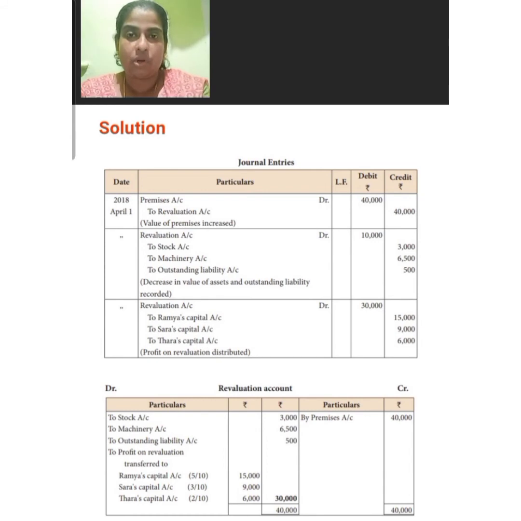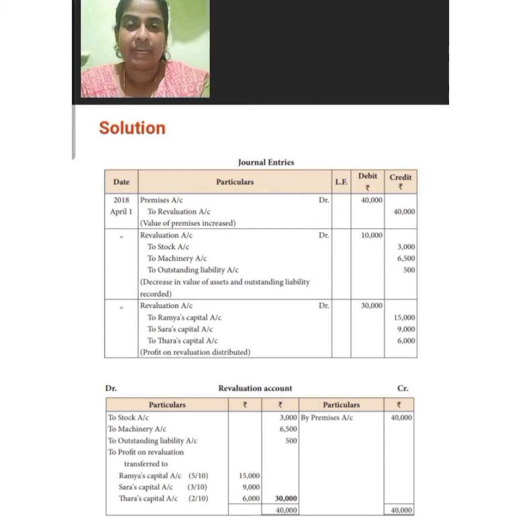Enter that same total on the debit side, 40,000. Then find out the closing balance. There is a closing balance of 30,000. This amount should be shared among all the partners, Ramya, Sara and Tara. Then you will get a profit of 15,000, 9,000 and 6,000. This is the method for preparing the revaluation account.